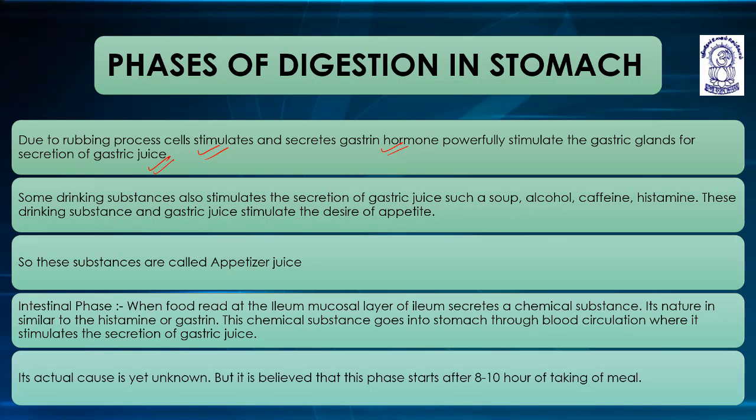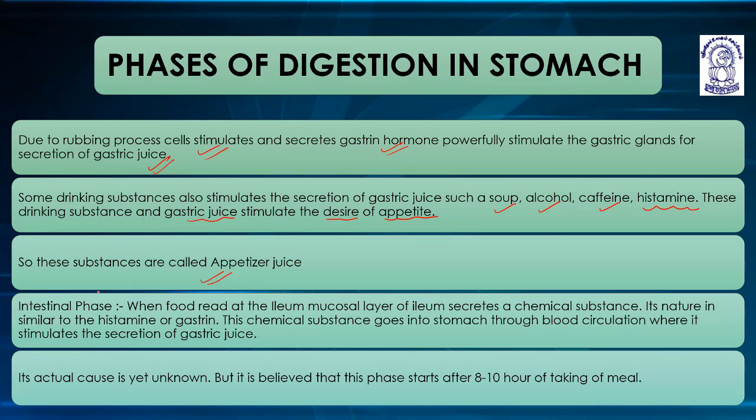Some drinking substances also stimulate the secretion of gastric juice, such as soup, alcohol, caffeine, histamine. These substances and gastric juice stimulate the desire of appetite. That is why these substances are called appetizers or appetizer juice.